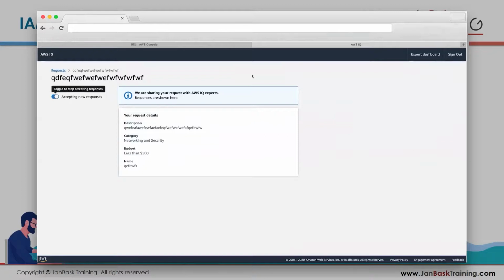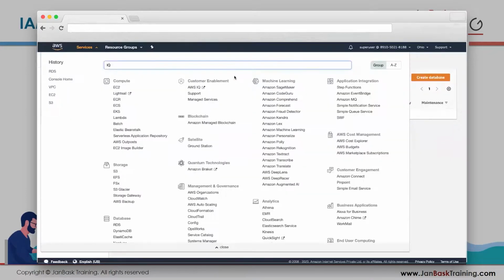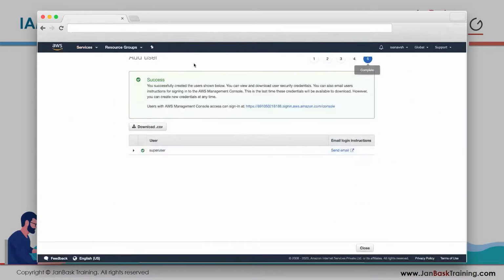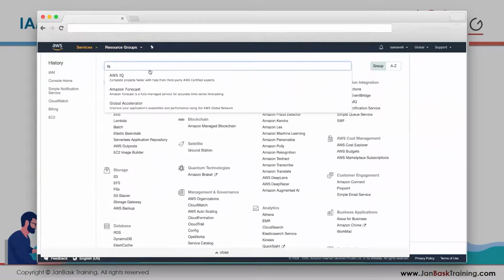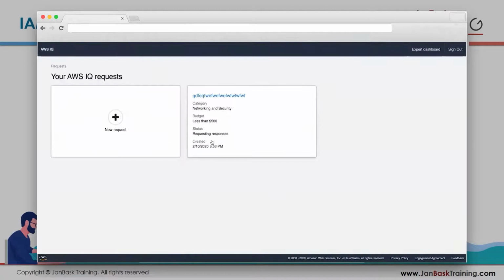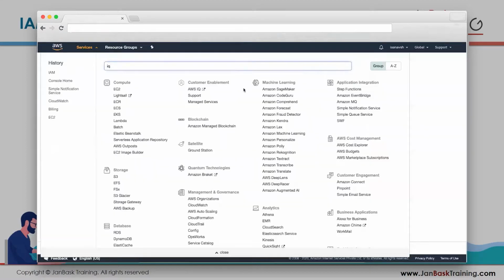Accepting the responses. And if I go back here, this won't actually be submitted. See, so it's requesting responses. It won't be submitted ever. It will always be requesting responses. So super user access is equivalent to your root account, but with small access that is not there. So you're not able to talk to Amazon directly. You have to have a root account to do that.